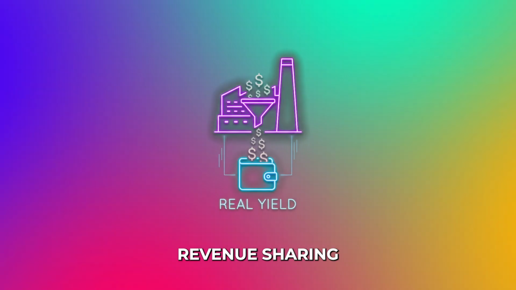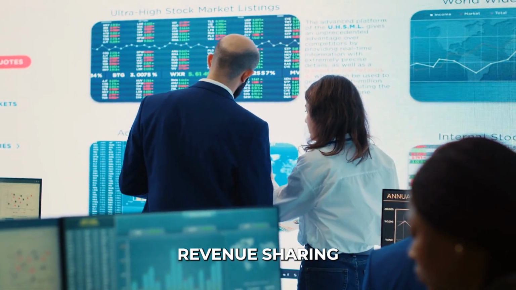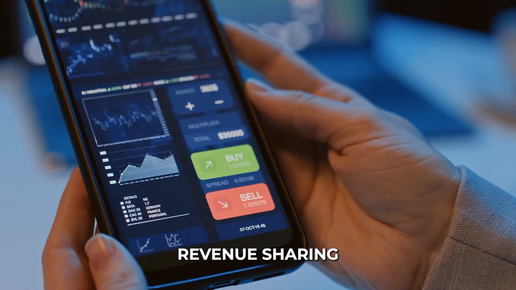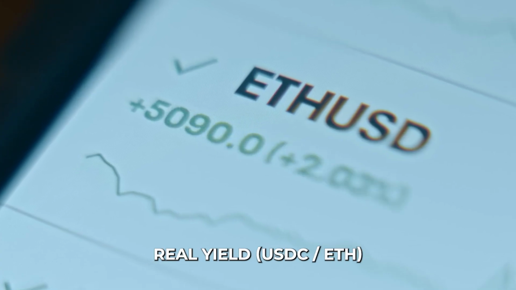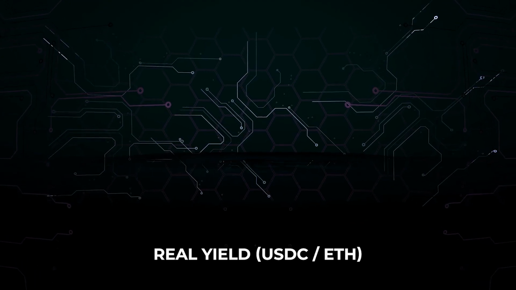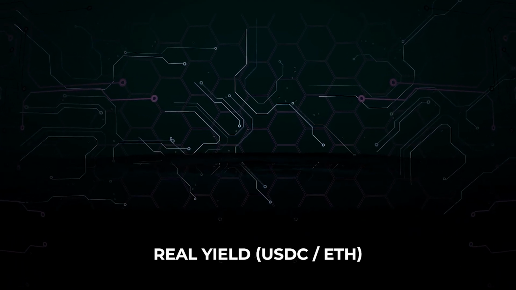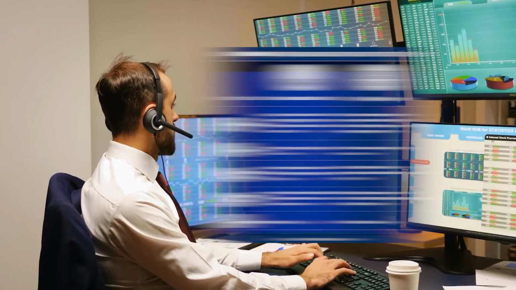Revenue sharing, real yield. Modern DeFi protocols operate like software businesses. A decentralized exchange or a perpetual futures platform charges trading fees. Protocols with real yield tokenomics take those fees, often paid in stablecoins like USDC or ETH, and distribute them directly to token holders who stake their assets. You are earning a dividend based on actual protocol revenue, not inflationary printed tokens.